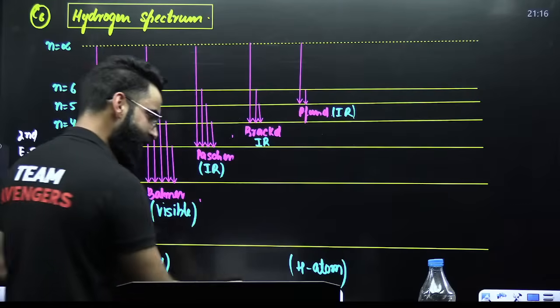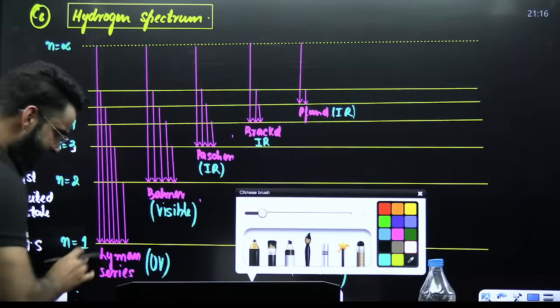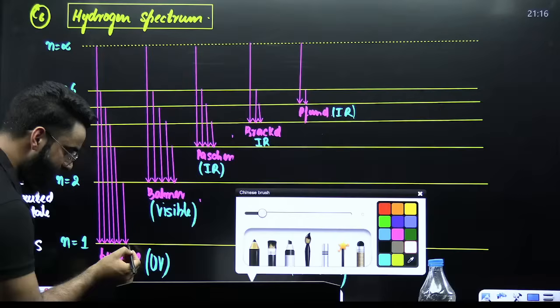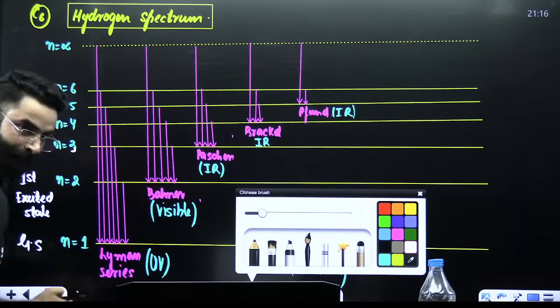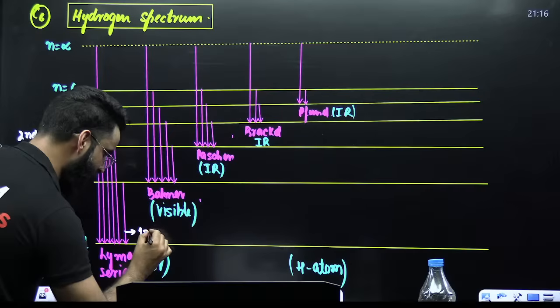The second point, people: if you look at the Lyman series, here the electron is making a transition from 2 to 1, right? This particular line I'll be calling the first line of the Lyman series.